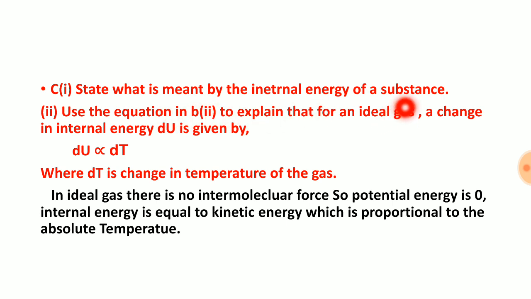State what is meant by internal energy of a substance. We already solved this. Kinetic and potential energy of atoms in a molecule due to the random motion. Use the equation to explain that for an ideal gas the change of internal energy is this. See, in the case of an ideal gas, we need to show internal energy is directly proportional to temperature, or change in internal energy is directly proportional to change in temperature. In an ideal gas, there is no intermolecular force, so potential energy is 0. If potential energy is 0, internal energy is directly proportional to kinetic energy, and kinetic energy is directly proportional to absolute temperature. Because of that, internal energy is directly proportional to absolute temperature.